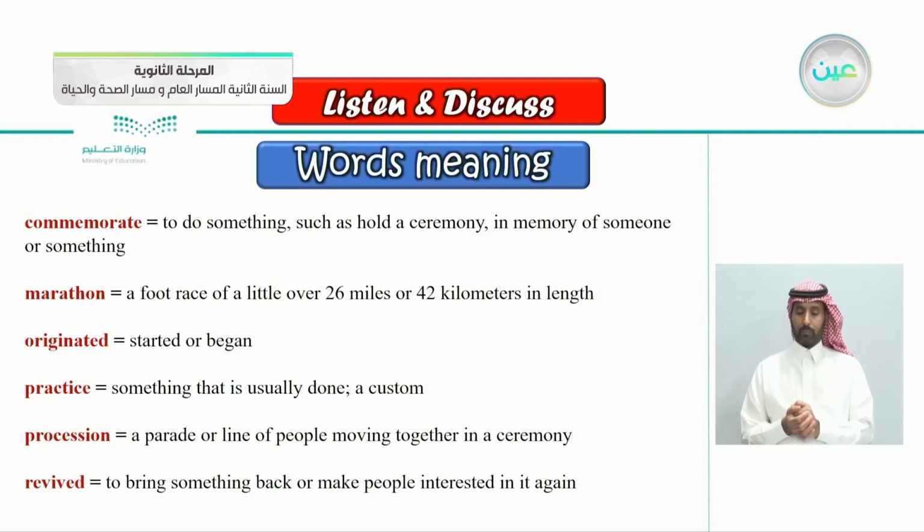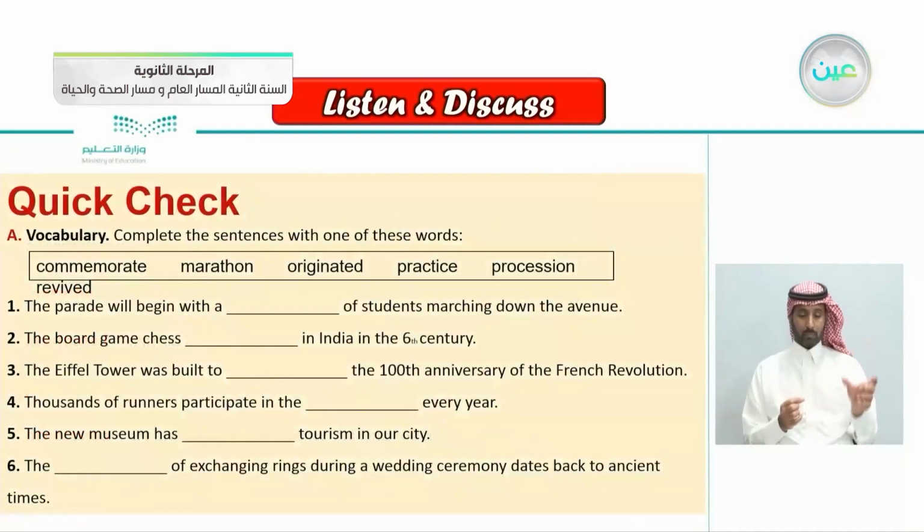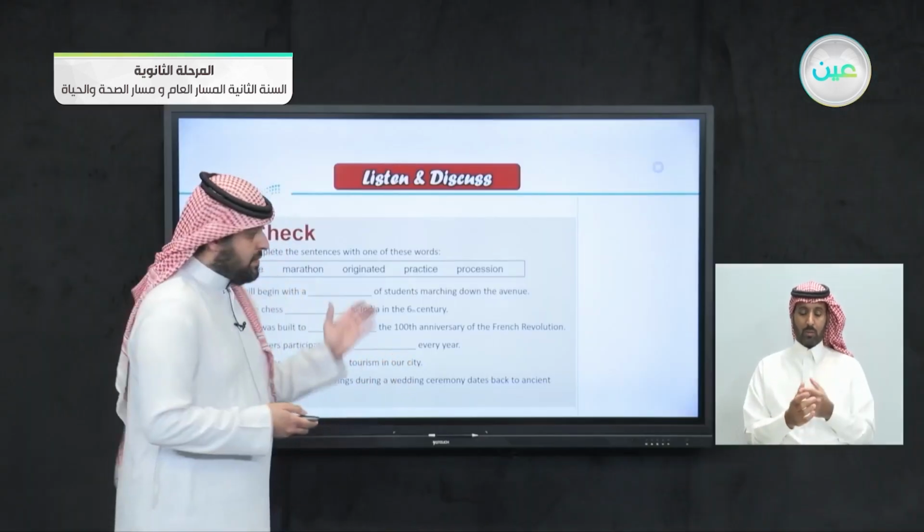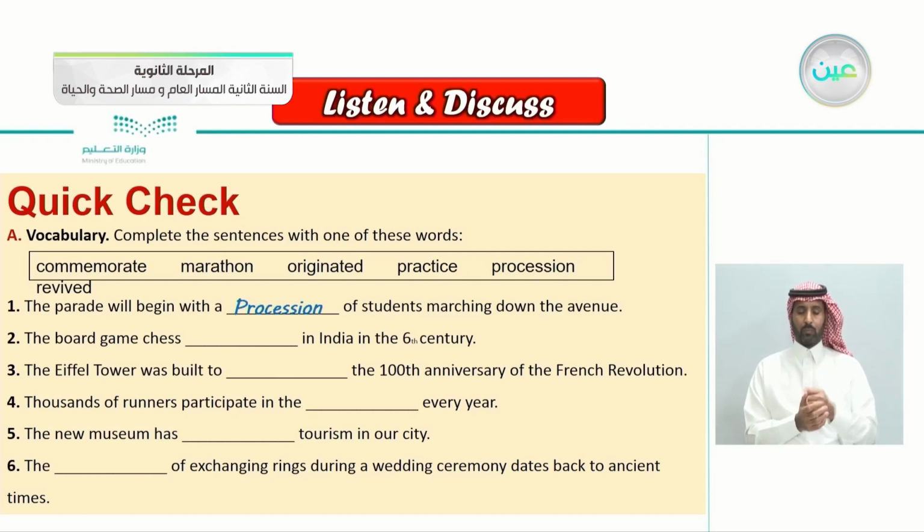So now that we know the meanings of these words, let's answer the questions here. Number one, the parade will begin with blank of students marching down the avenue. So, which word do you put here? Let's see the correct answer. The parade will begin with a procession of students marching down the avenue.